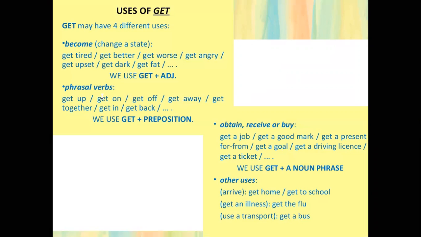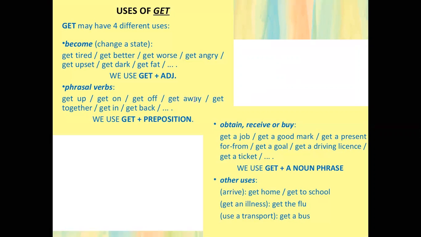Get on is when we enter a transportation. Get off is when we leave a transportation. We get off. So get on a train, get off a bus, for example.